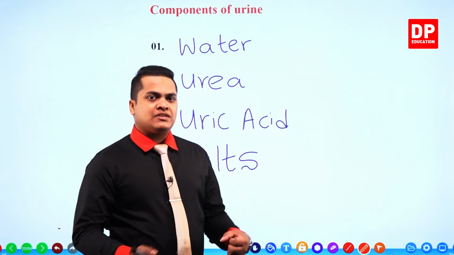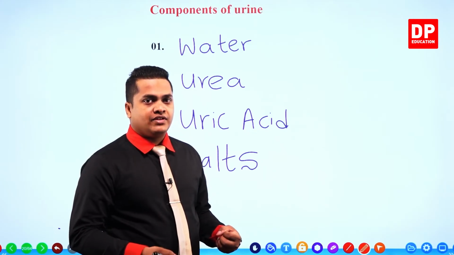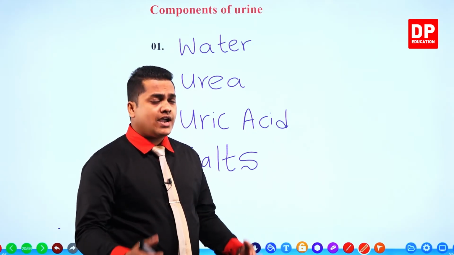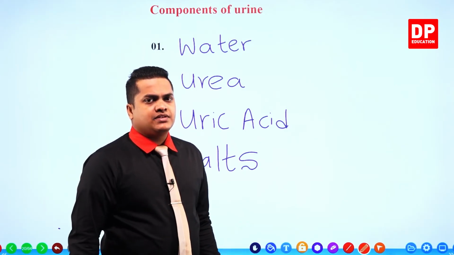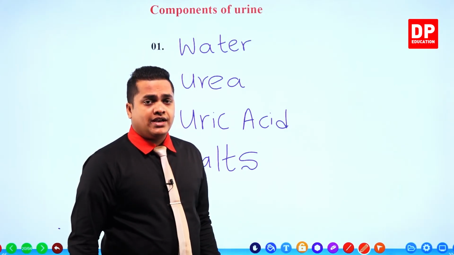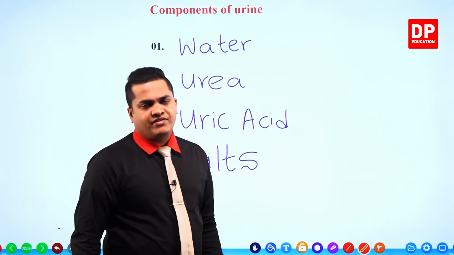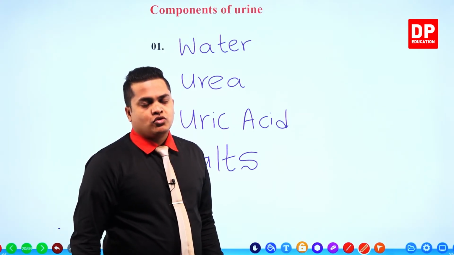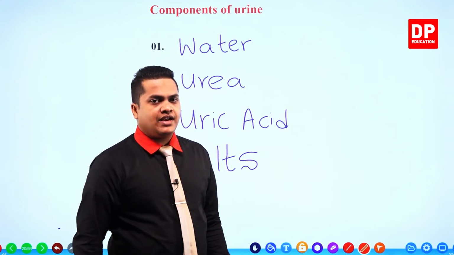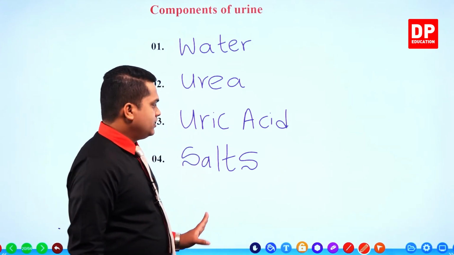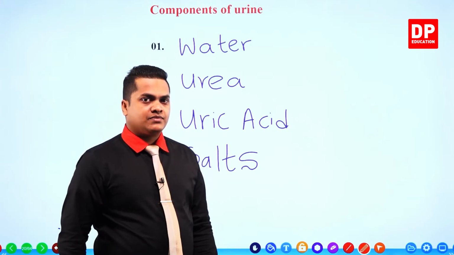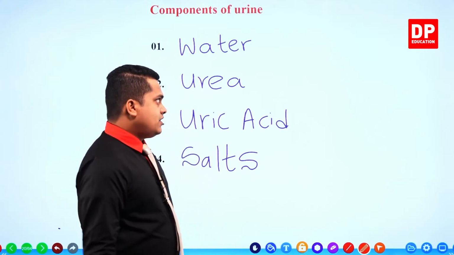About 90% or more than 90% we can say, more than 90% of urine is made up of water. So water is the main component contained within the urine. Then after that you can observe urea, uric acid plus different types of salts. Okay, different types of salts.